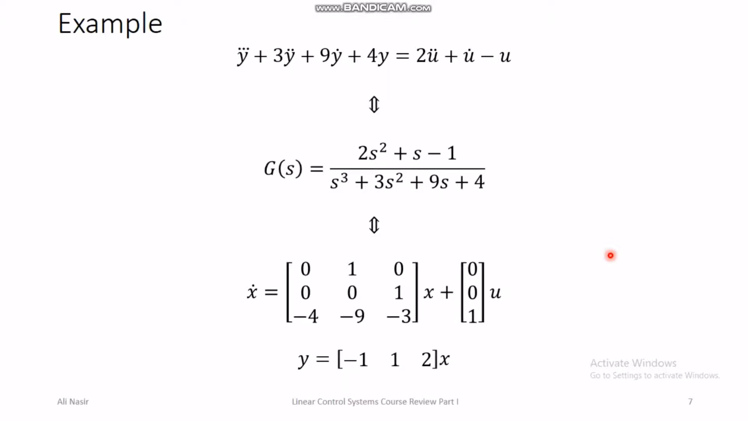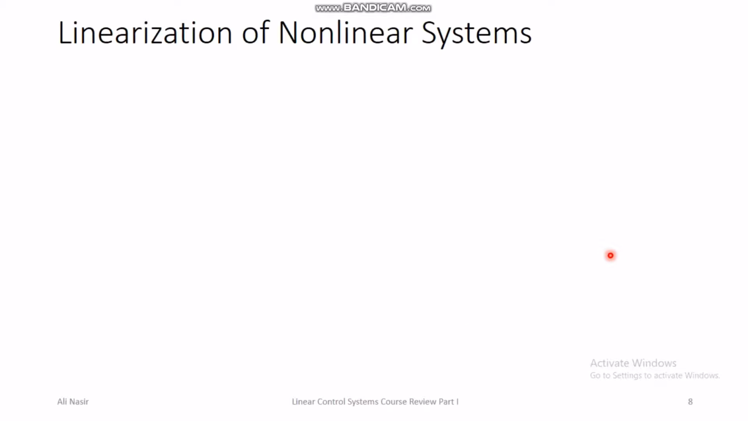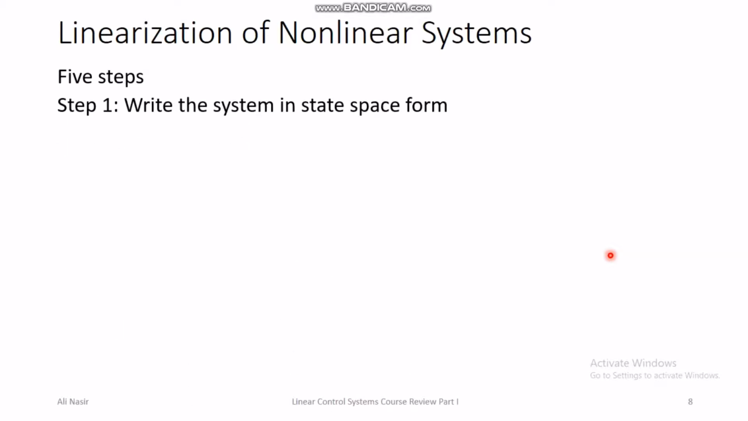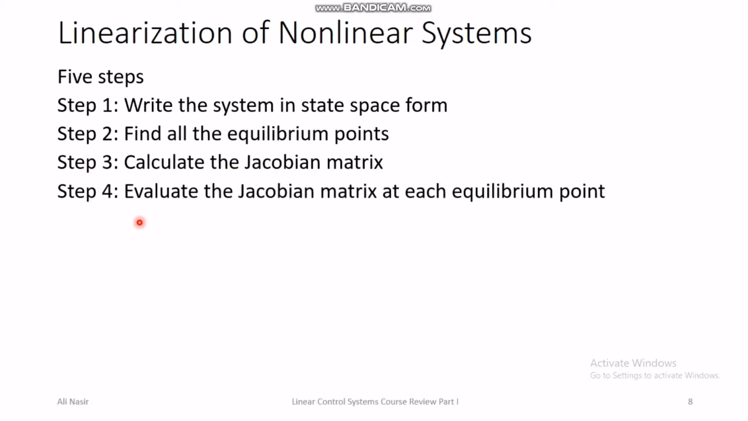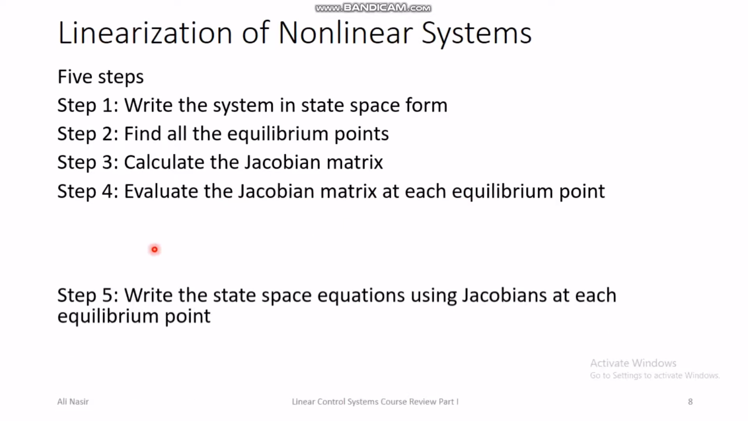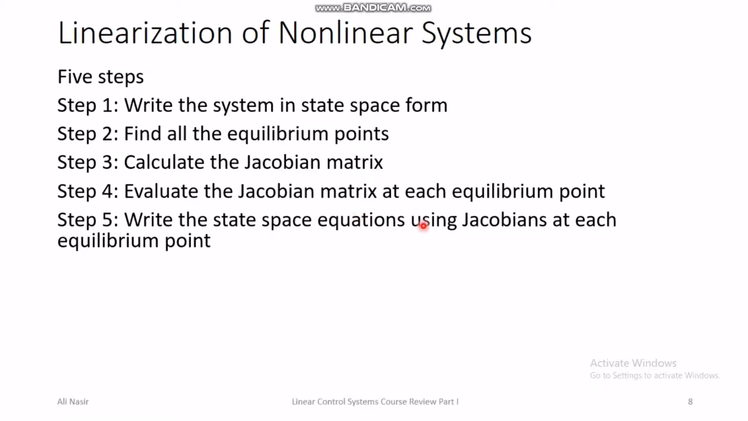So next we have linearization of nonlinear systems. There were 5 steps in linearization of nonlinear systems. Step 1 is to write the system in state space form. Step 2 is find all the equilibrium points. Step 3 is to calculate the Jacobian matrix. Step 4 is to evaluate the Jacobian matrix at each equilibrium point. And step 5 is to write the state space equation using the Jacobian at each equilibrium point.